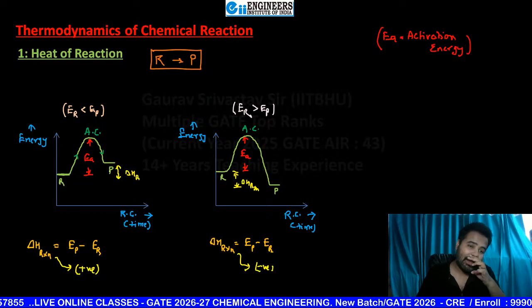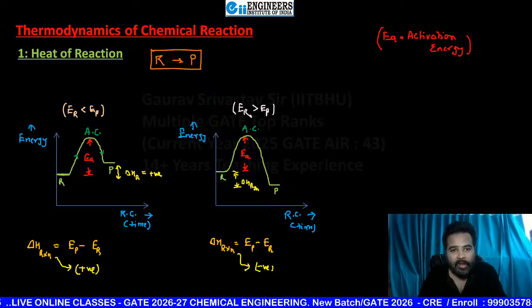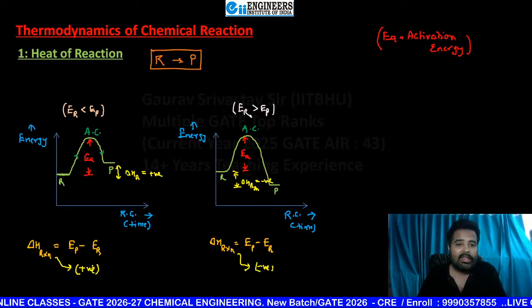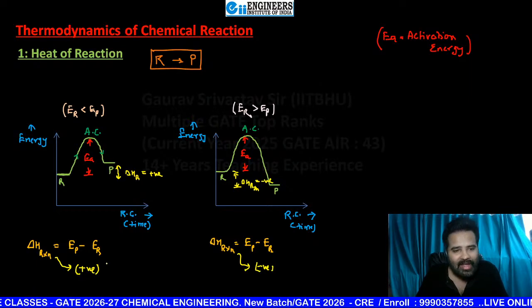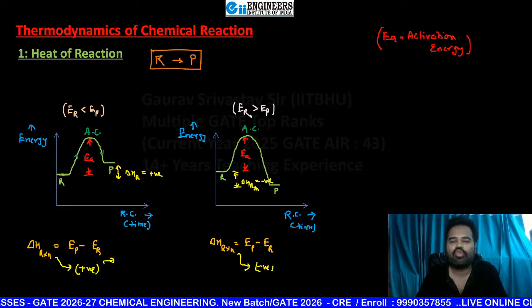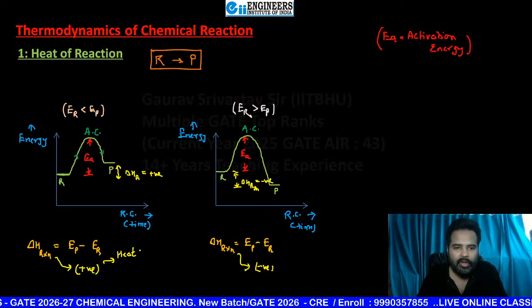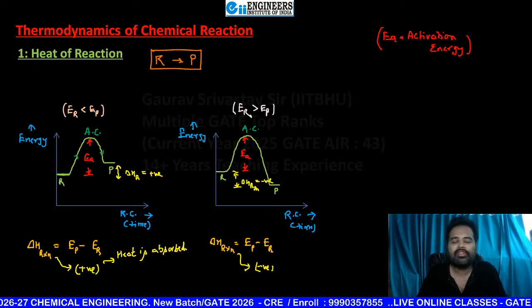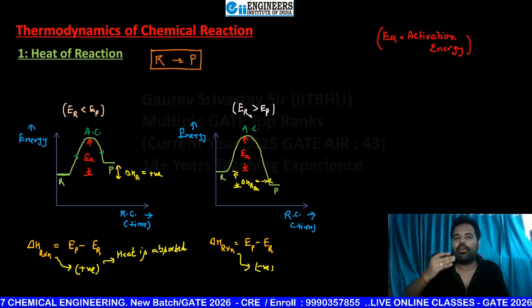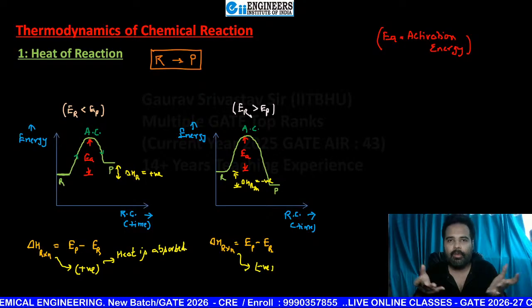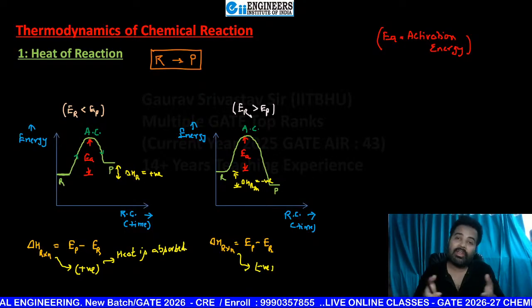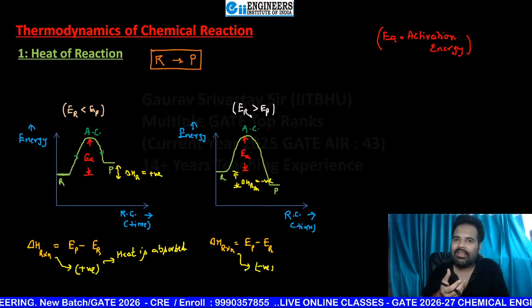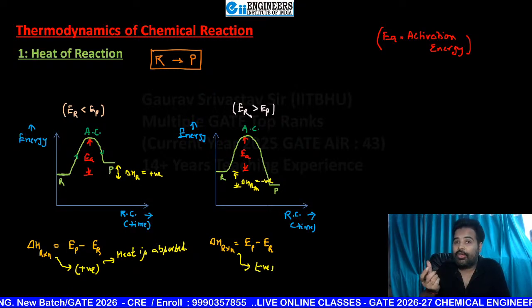And clearly beta, here P minus R will be a positive quantity, and here P minus R will be a negative quantity. So clearly during the reaction some heat energy is going to be absorbed from outside. Heat is absorbed. What is the meaning of heat is absorbed? Beta, heat is absorbed means heat is going to convert into some other form. What is heat? Heat is a form of energy. Work is also energy. Chemical energy is also there. So many types of energies are there. So heat is absorbed means that heat is absorbed and converted into chemical energy.